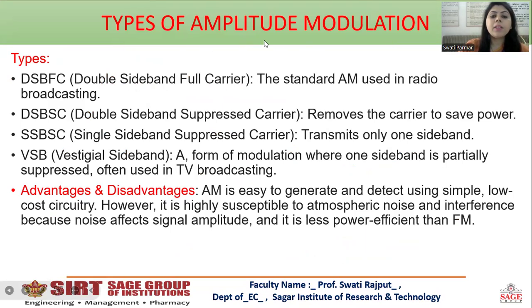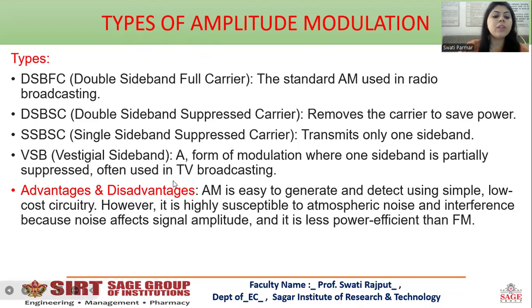Now we'll come to the types of amplitude modulation. The first is DSB-FC, second DSB-SC, then SSB-SC, then VSB. What are the full forms? Double sideband full carrier, double sideband suppressed carrier, single sideband suppressed carrier, and vestigial sideband.